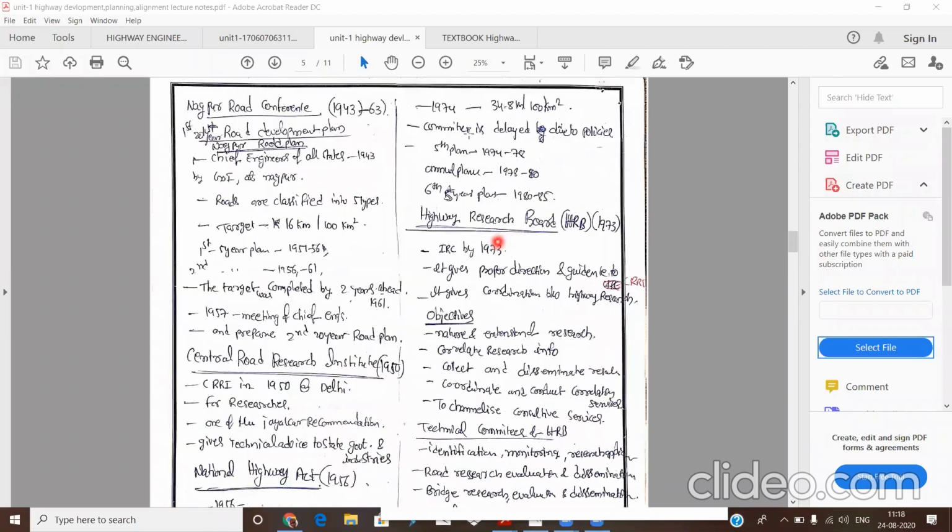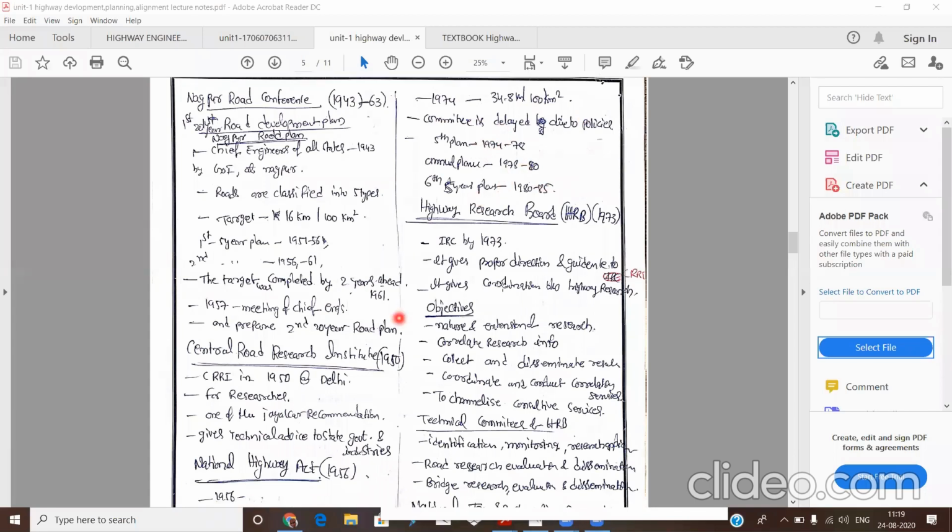But there were no plans, and due to changes in the shifts, no plan and no next road development plan committee was formed. Because of these problems, during 1961 to 81, that means the second 20-year road development plan, they formed a Highway Research Board